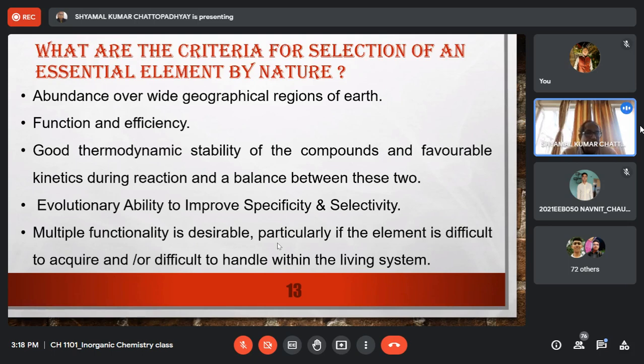So when someone like us, and when nature also, invests more resources for a given element, in turn it demands that from that element it will get back multiple functionality. So if an element is difficult to handle, then the biological system may devise a special mechanism for handling that element, but in return that element should show multiple functionality. So these are some of the criteria for the choice of an element as an essential element by nature.